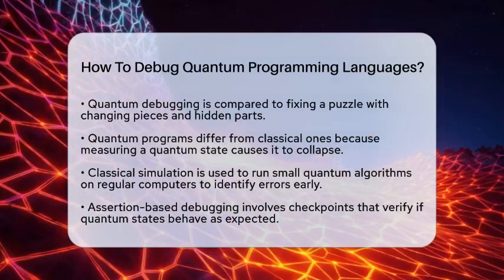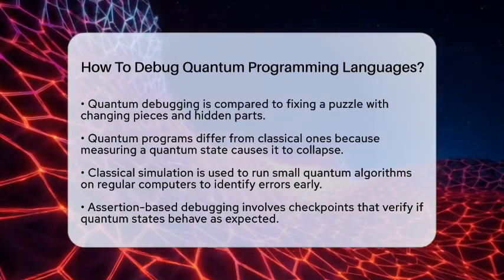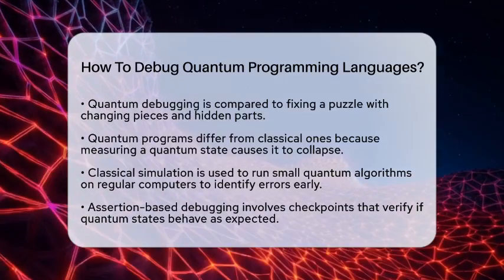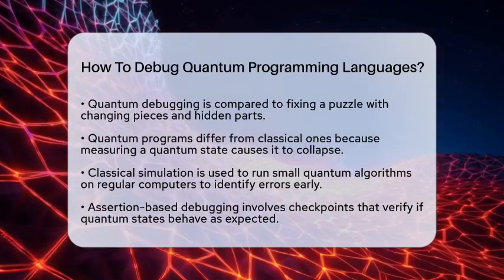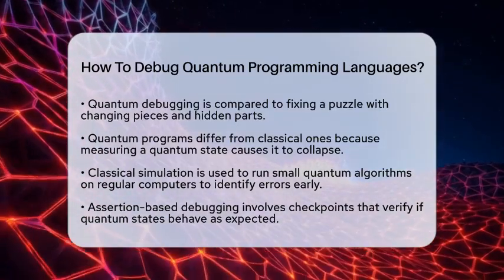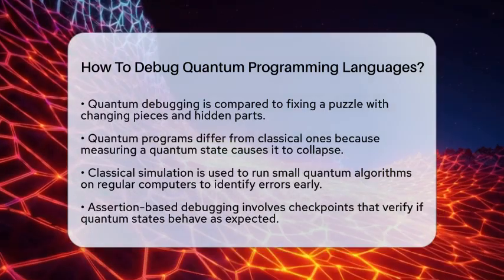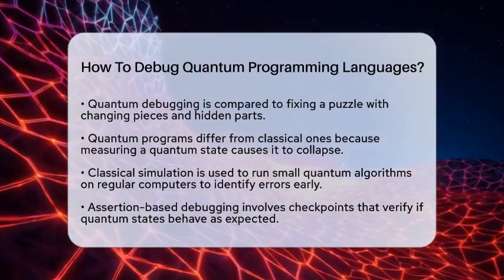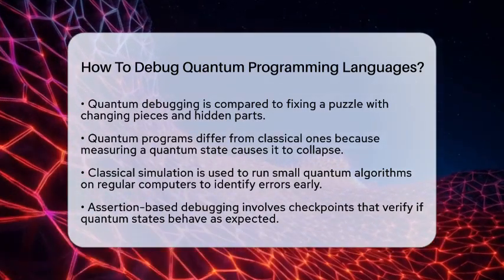One common method is classical simulation. Developers run small quantum algorithms on regular computers to see if they behave as expected. This helps catch errors early, especially when working with a few qubits, which are the tiny units of quantum information.